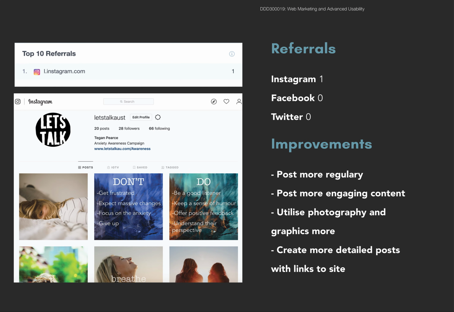According to the statistics, I've only had one referral, which has come from Instagram. This doesn't surprise me too much, as the platform has had the most success out of all of them. That being said, I am most surprised at the lack of Facebook engagement. I had initially thought that Facebook would be the number one platform for this campaign, but so far it has proven me otherwise.